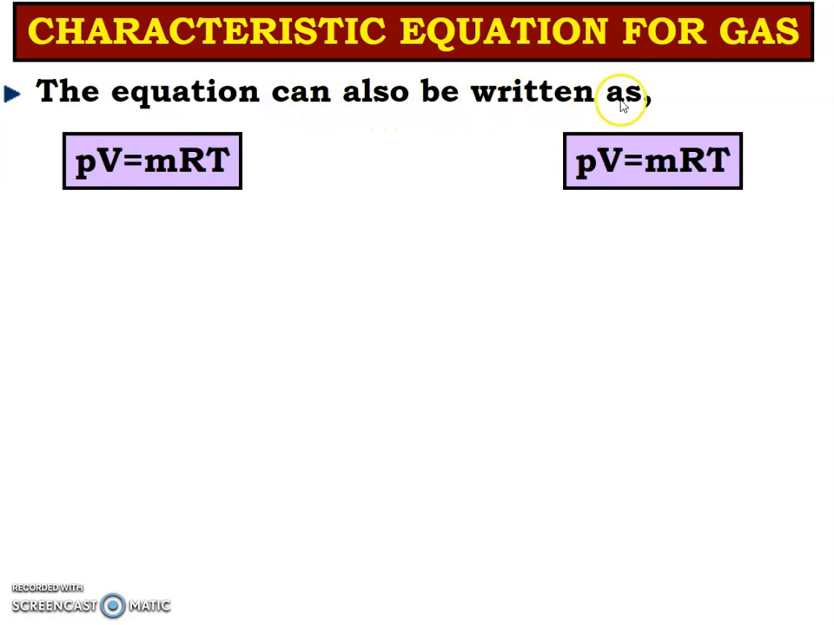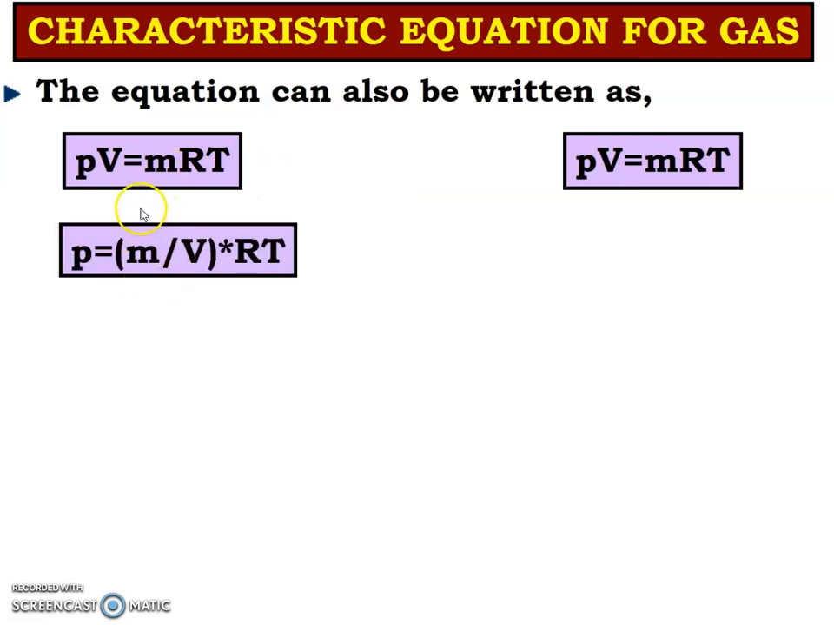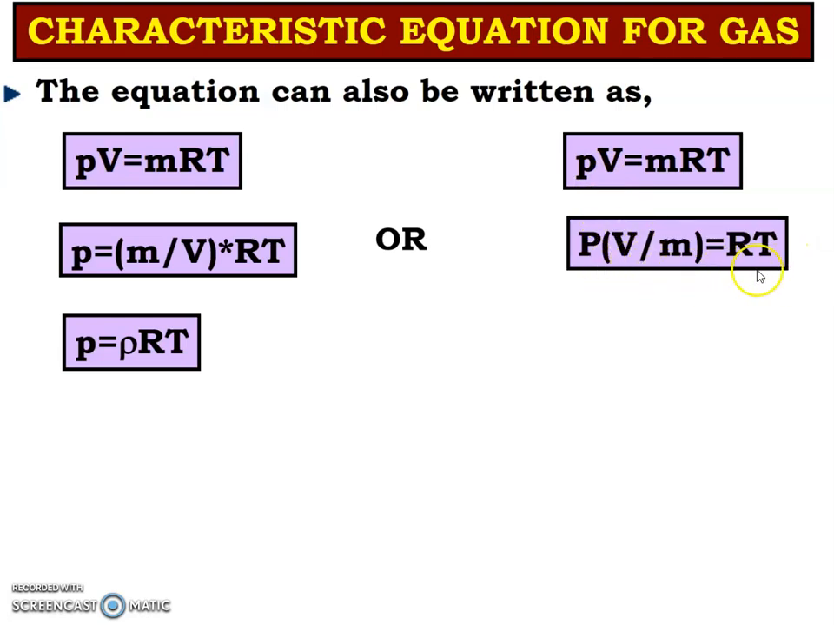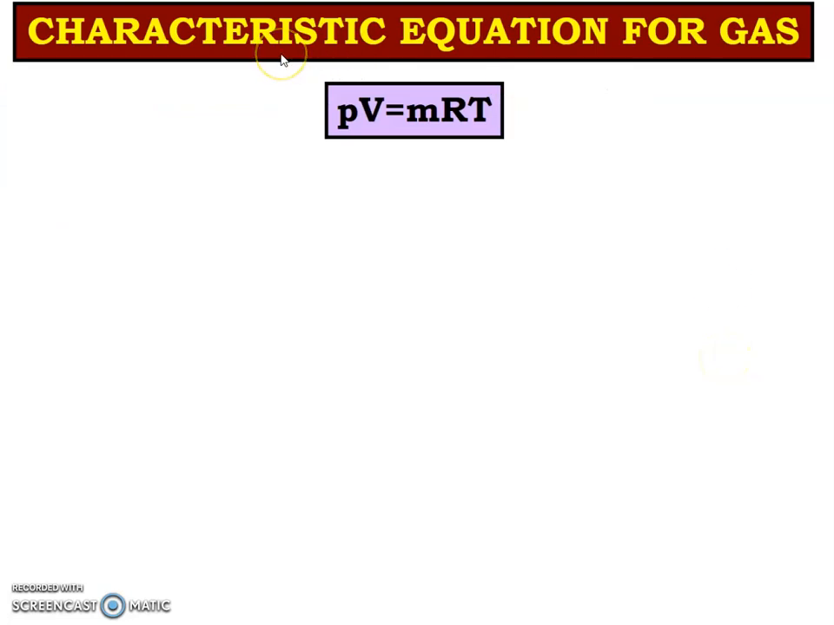Now this equation can be written as PV is equal to MRT. Let us see what we can do on the left hand side first. P is equal to M by V RT. So it is mass divided by volume, that is kilogram per meter cube, and that is nothing but rho, that is P is equal to rho RT. Or let us see, P into V by M is equal to RT. V by M is known as the specific volume, that is P into small v is equal to RT. The characteristic gas equation is PV is equal to MRT.